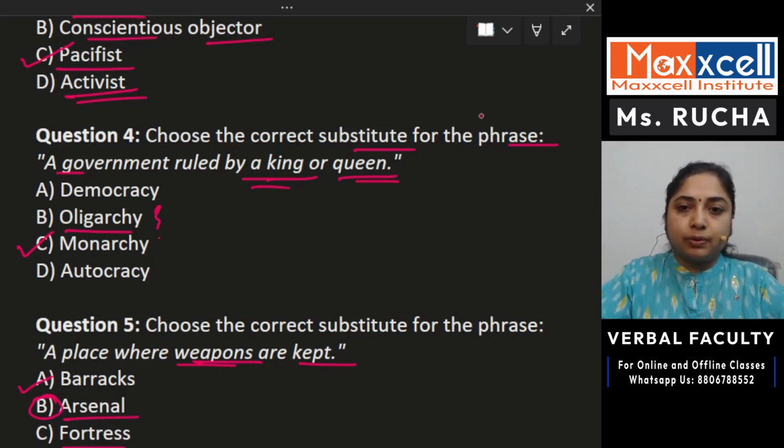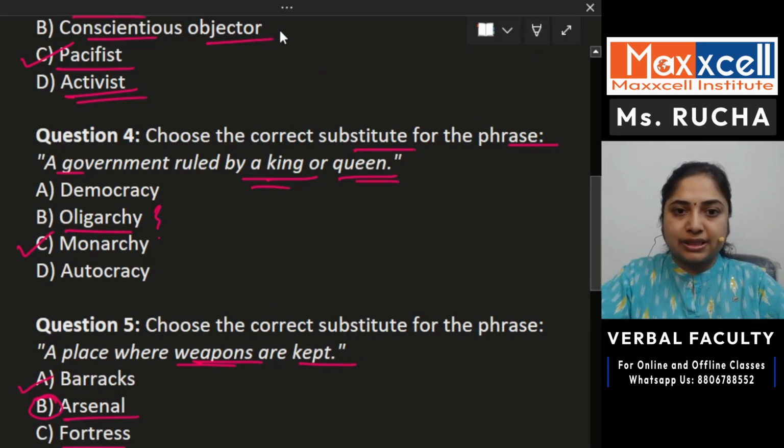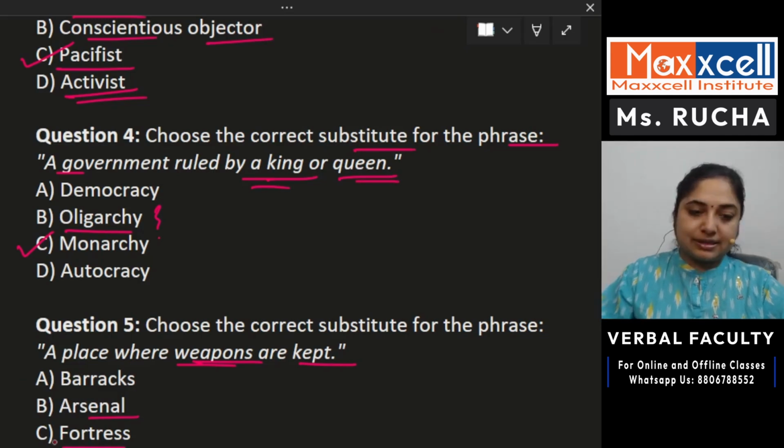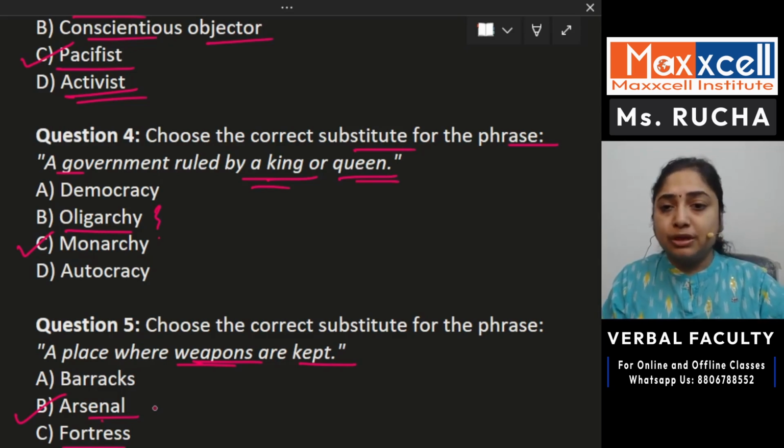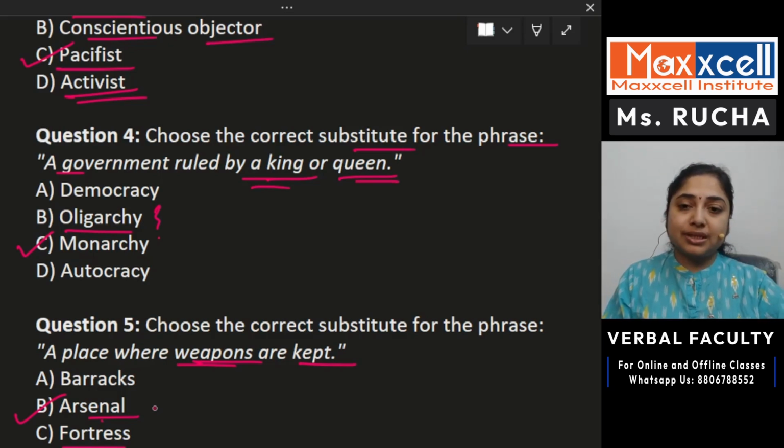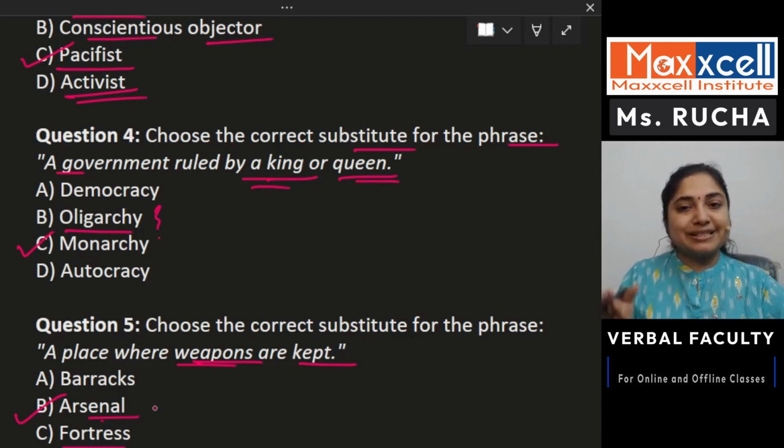Okay. I hope you have the answer here. You have understood everything and you have noted down a few things from this particular session, right? So, arsenal is the answer where weapons are kept. Where are weapons kept? In the arsenal. So make sure, guys, the homework that you have here, you complete that. There are two words that you have to find out the meaning of, and we will come up with more such choose-the-substitute questions. So see you in the next video.